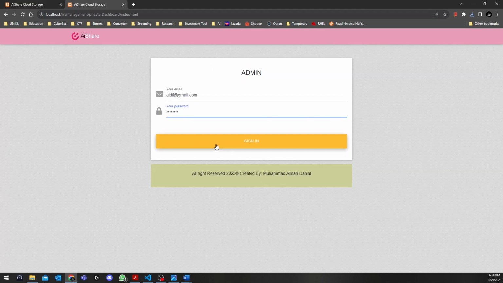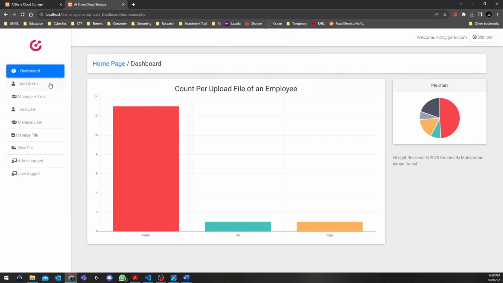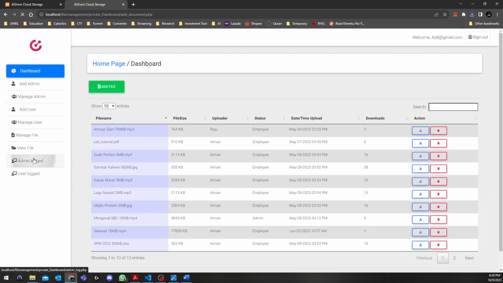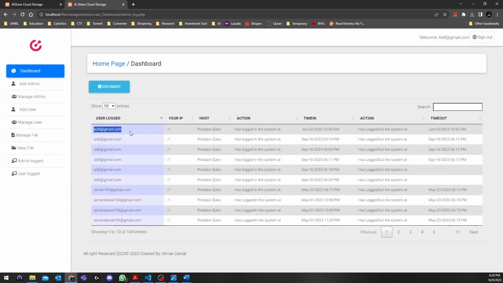And then we move on to the admin page. We can see this is the main dashboard, where we can add admins, manage them, edit their information, and even delete their accounts. We can also manage their files, and most importantly, we can see the login history, where we can see the IP address and what time they logged into our system. This is very important for the sake of security.